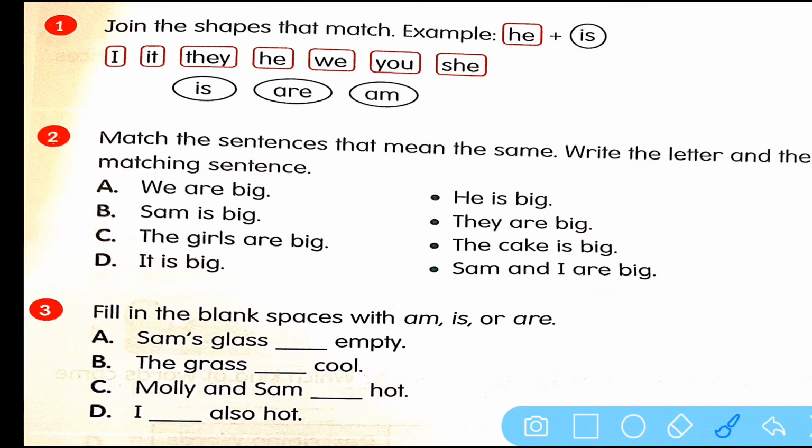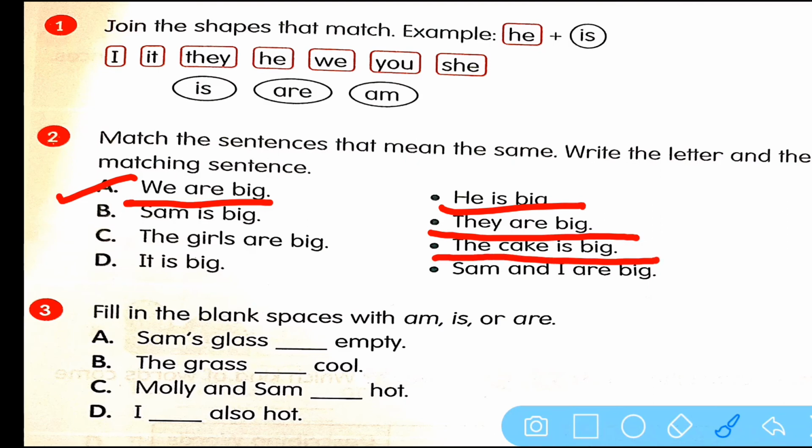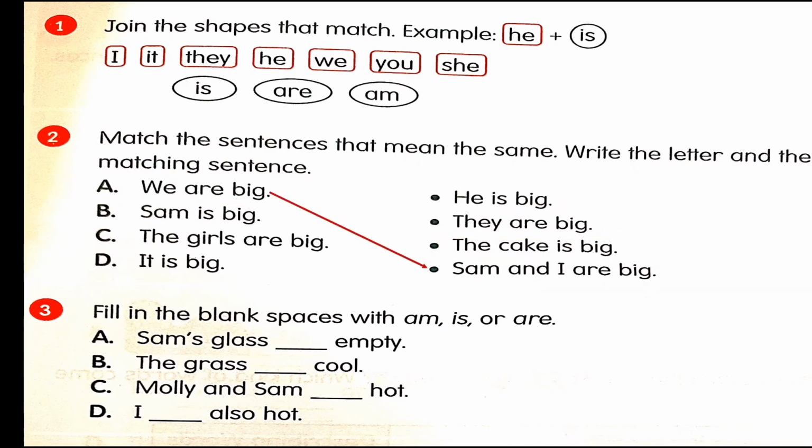So what would you do? You will have to look first at A. We are big. So will it be he is big? They are big? The cake is big? Or Sam and I are big? Now the word we, if I say we, means I'm talking about myself and my friend. So it will be Sam and I are big. You'll draw a line like this, okay? And on the side you will write A.